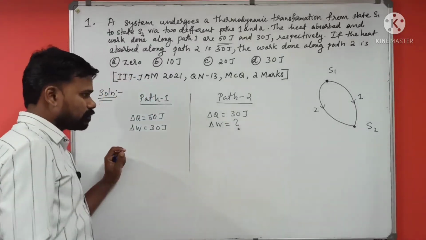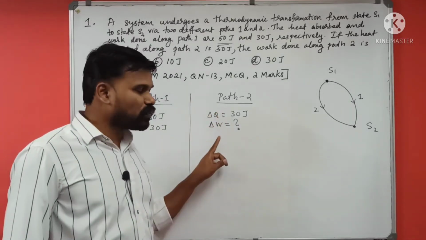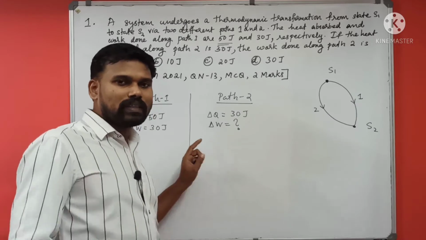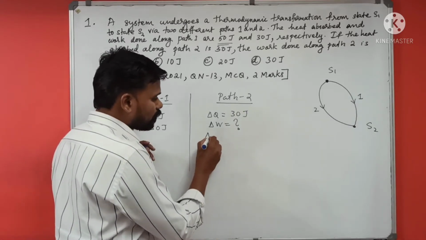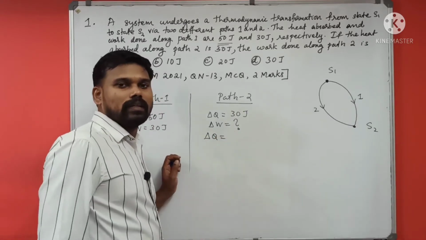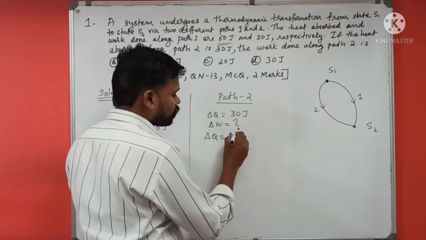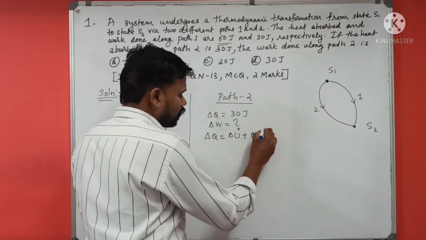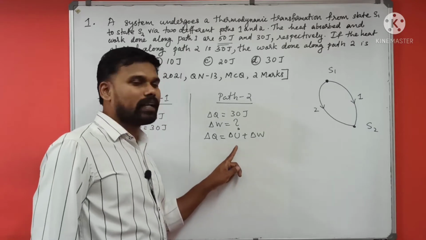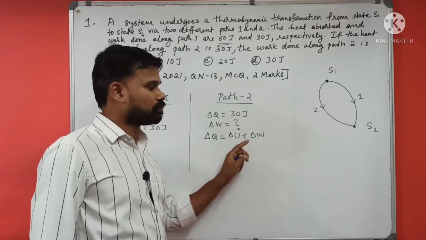So in this case we have to find the work done. You know the first law of thermodynamics. What is the first law of thermodynamics? Delta Q is equal to delta U plus delta W. The heat absorbed is equal to change in internal energy plus the work done by the system.